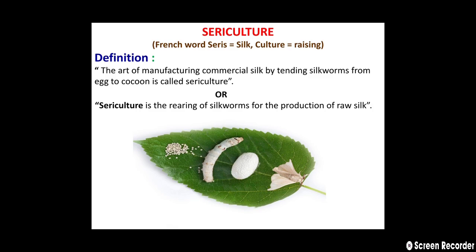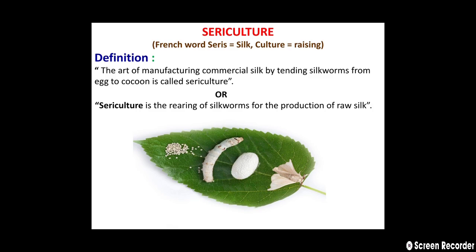Firstly, the word sericulture. This is a French word, meaning series. Seri means the silk and culture means the raising. Then next is the definition of sericulture. The art of manufacturing commercial silk by tending the silkworms from egg to cocoon is called sericulture. And the second definition: sericulture is the rearing of silkworms for the production of raw silk.